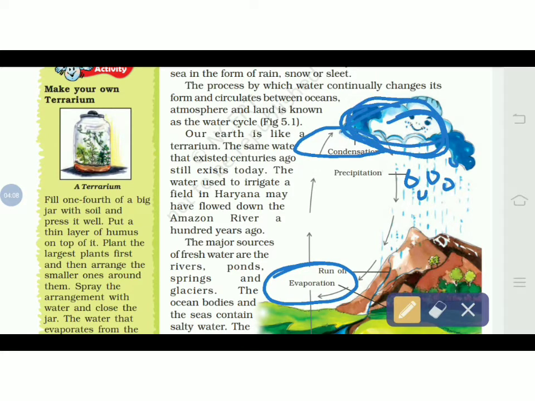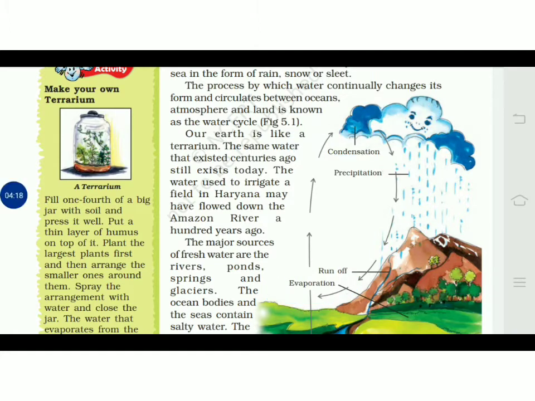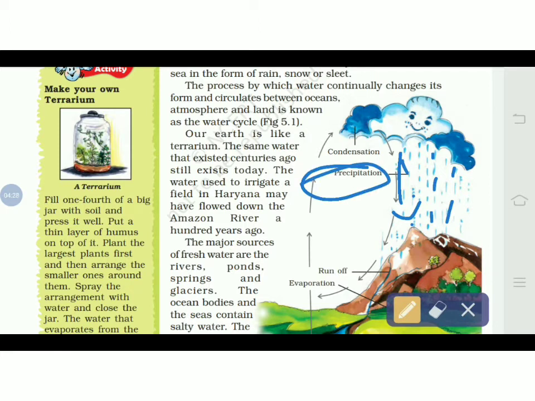When this cloud is not able to hold these droplets, when it becomes too heavy, then what will happen? These droplets fall on the ground back in the form of rain. As you can see, the rain. So this process is known as precipitation. Precipitation means the droplets that fall on the earth in the form of rain, and in the colder regions it falls in the form of snow, and sometimes because of the chemical disturbance the hail also falls.